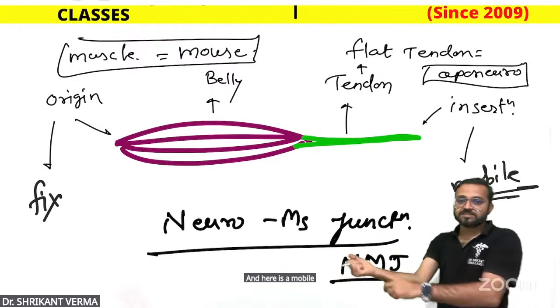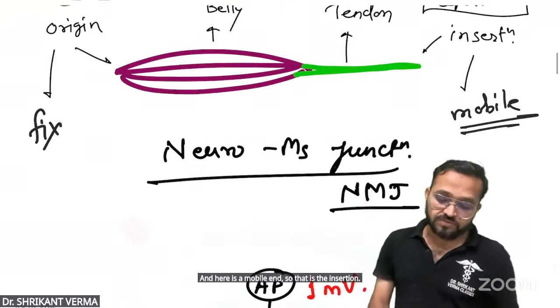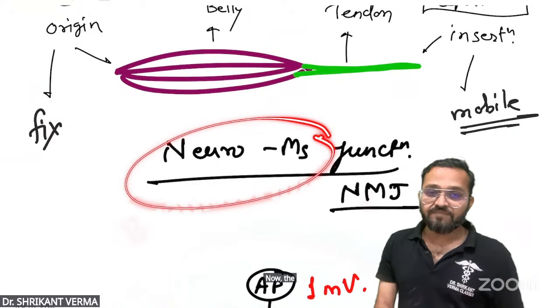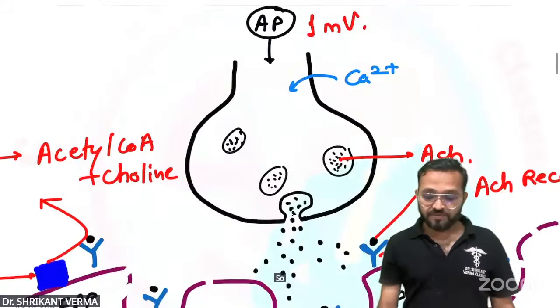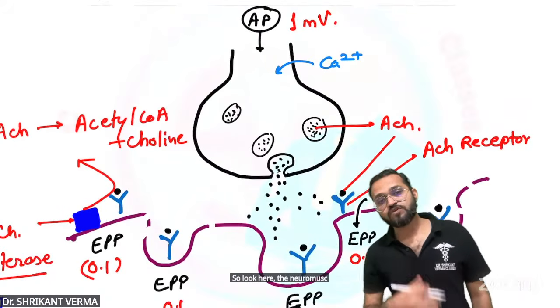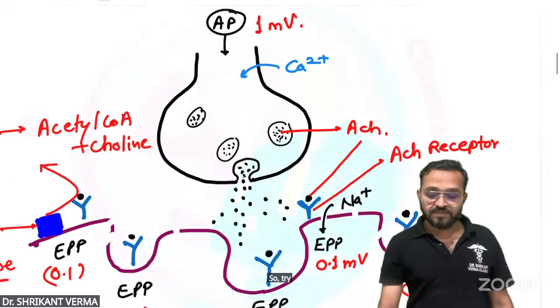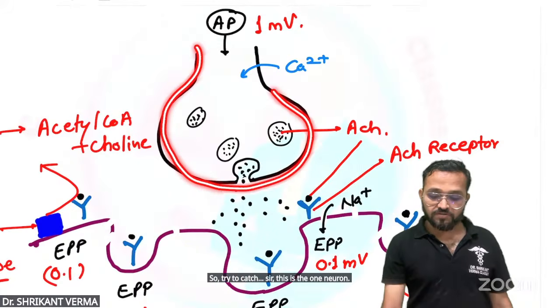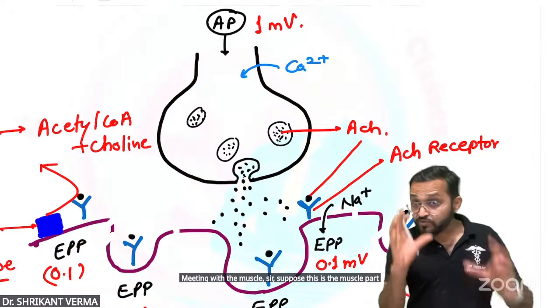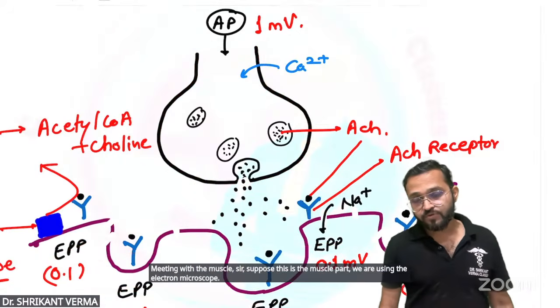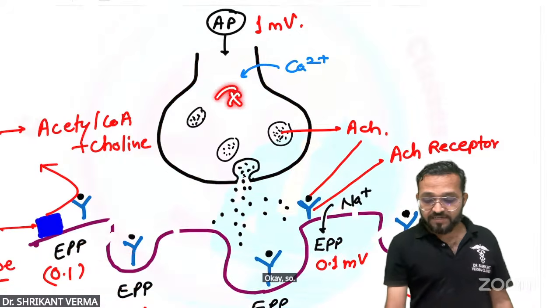Now the muscles have a connection with the neuron, and that is the neuromuscular junction. Look here at the neuromuscular junction. Now this is the physiology part, so try to catch it, sir. This is the one neuron meeting with the muscle. Suppose this is the muscle part, we are using the electron microscope. Okay, current in the neuron will be transmitted into